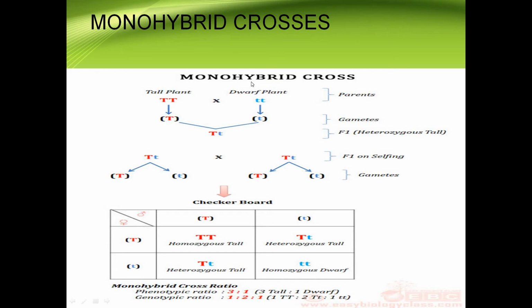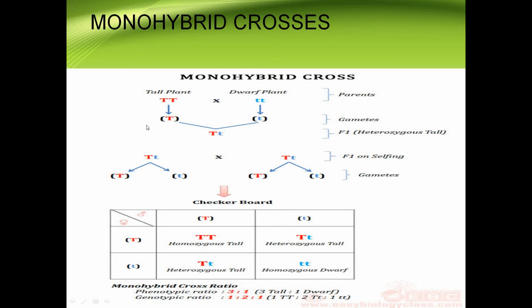So a monohybrid cross is the experiment between two parental generations differing in one character. Which character are we considering? The tall character in one plant and the dwarf or short character in the other plant. So it's a cross between two parents differing in a single pair of characters; mono means a single pair of characters is considered here.